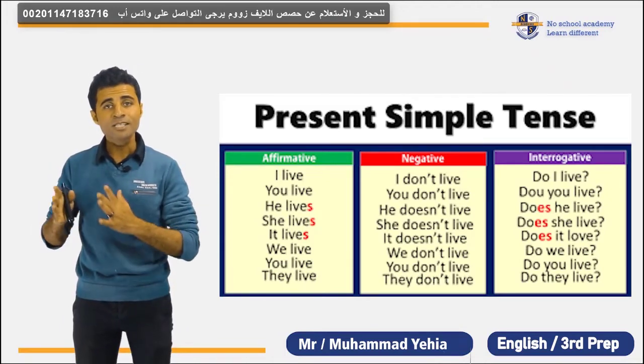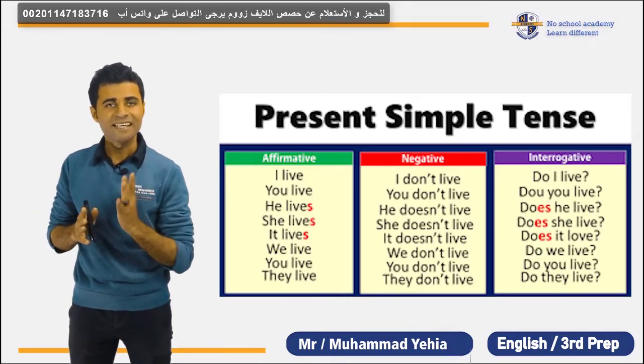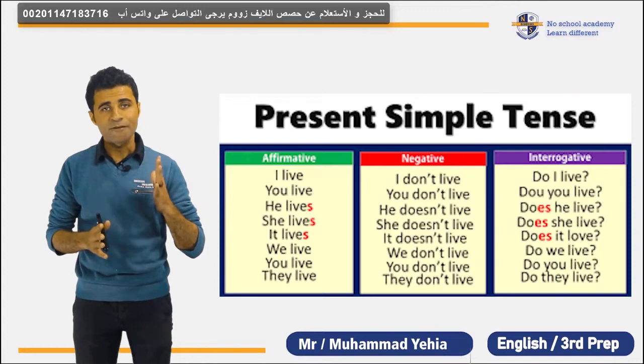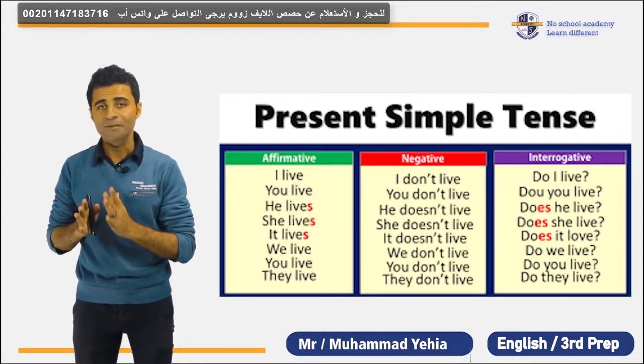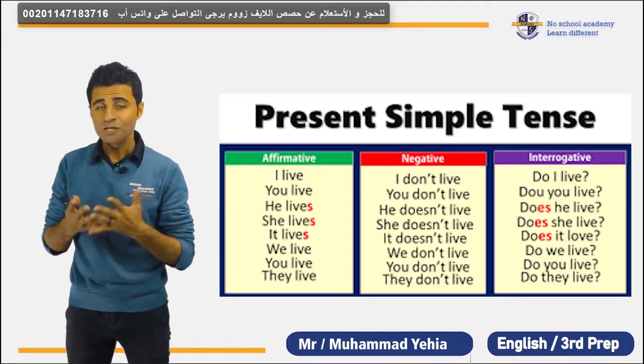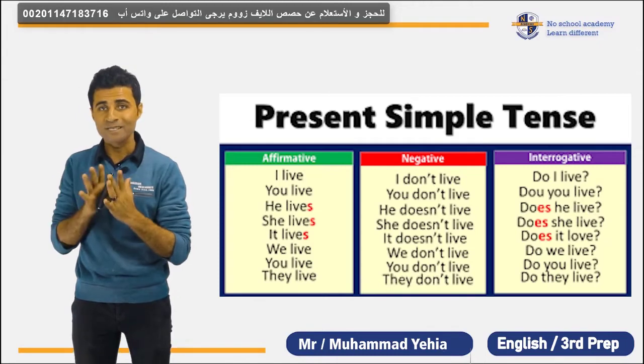But when I say I study English, my sister studies English. So notice here, for the verb study, we eliminate the letter Y and we add IES. So why is that? Both verbs end with the letter Y, the same letter.